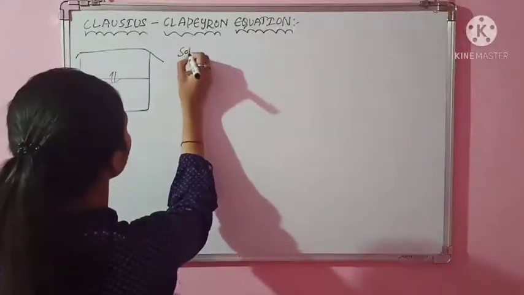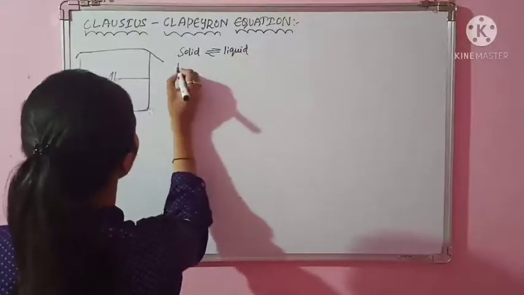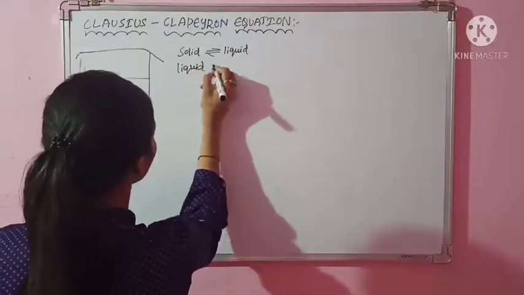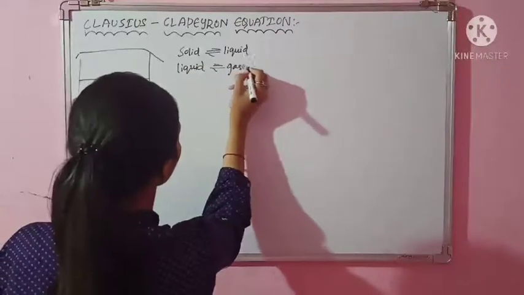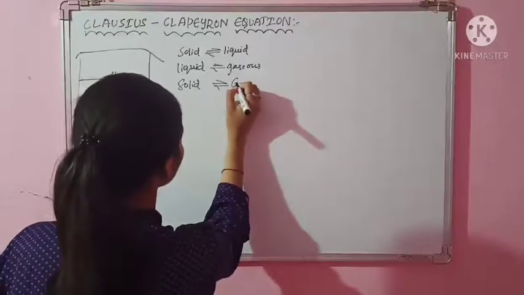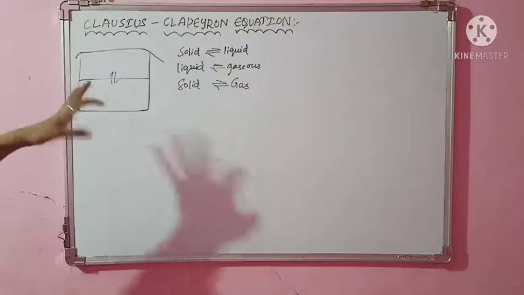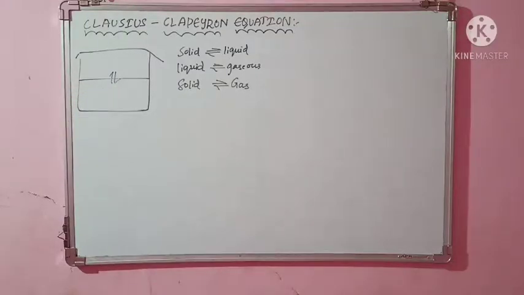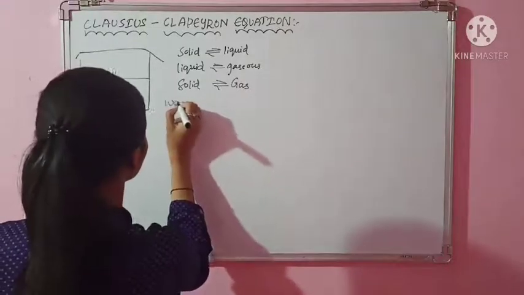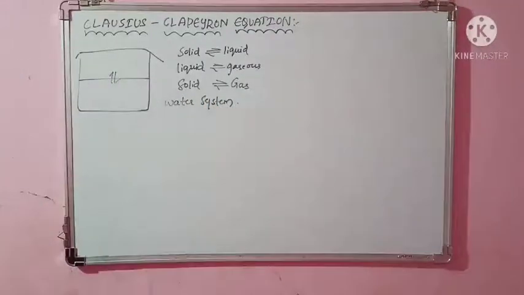I can have the phases like this: solid phase in equilibrium with liquid phase, and then liquid phase in equilibrium with gaseous phase, and then you can take a solid phase directly in equilibrium with gas, that is the sublimation example. You know all these. Here these are the two phases in equilibrium, but they should be of the same component. Let me consider the water system, because it is very simple and easier to understand.